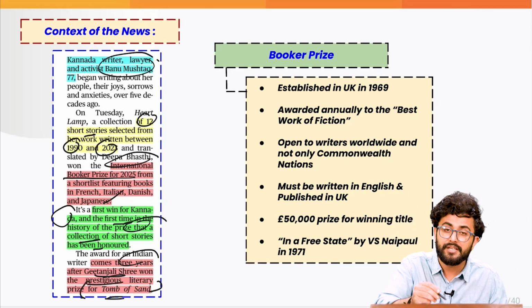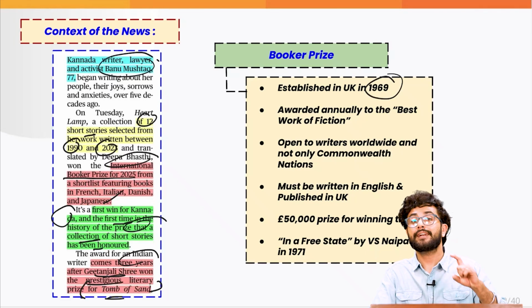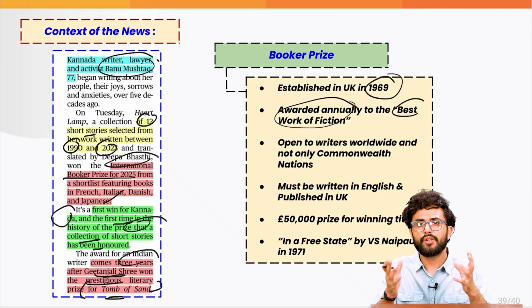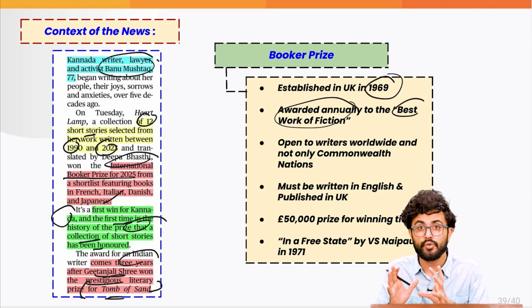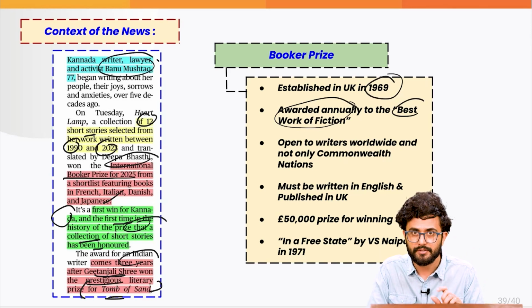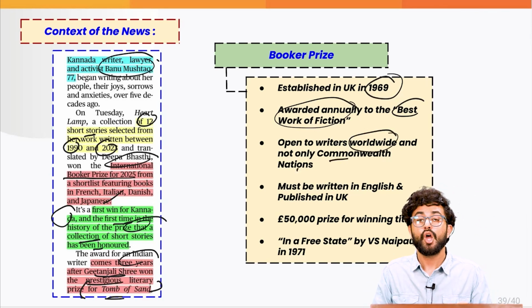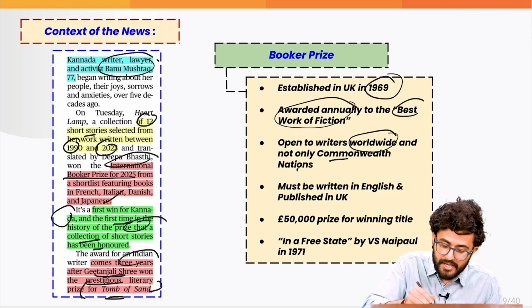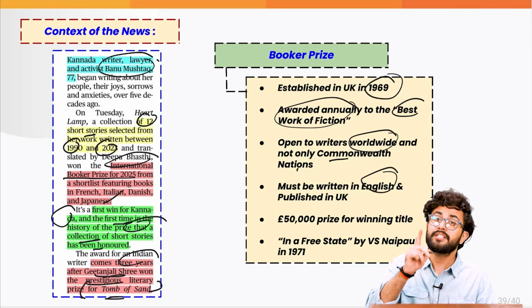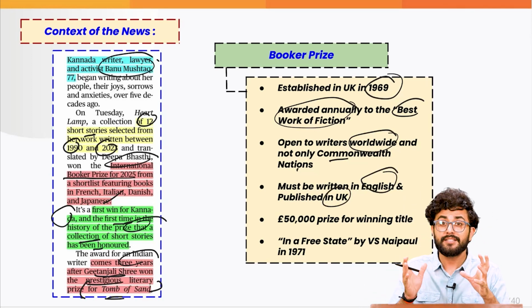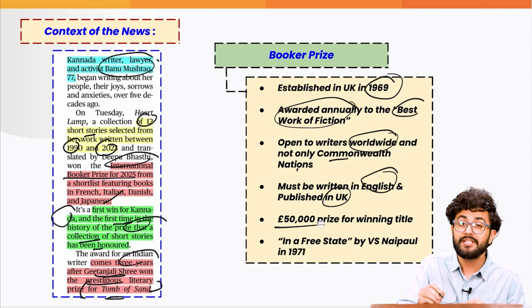It was established in the UK in 1969, and it is awarded annually to the best work of fiction. So if you are writing on a very important social issue or something, you will not get this International Booker Prize. Take it as open to writers worldwide and not only to Commonwealth nations. So keep this in mind as well. Also remember that the book must be written in English or translated into English and must be published in the UK and Ireland. The prize is actually very hefty, that is 50,000 pounds.